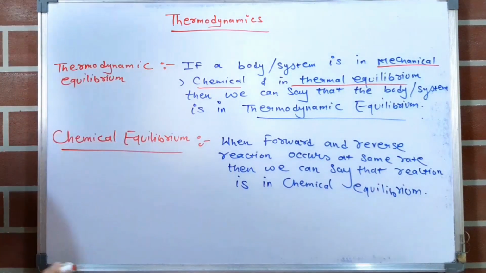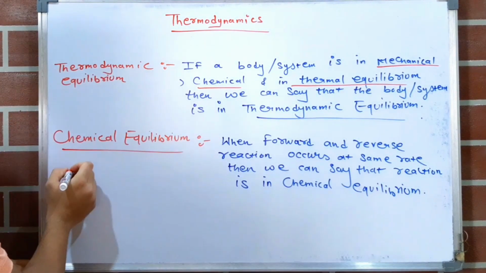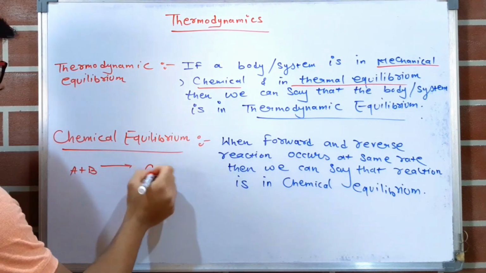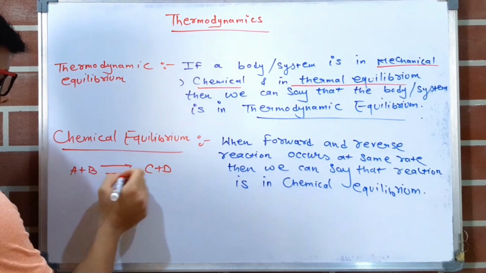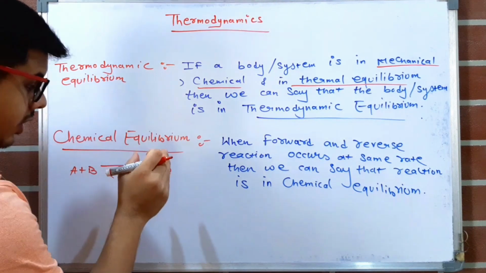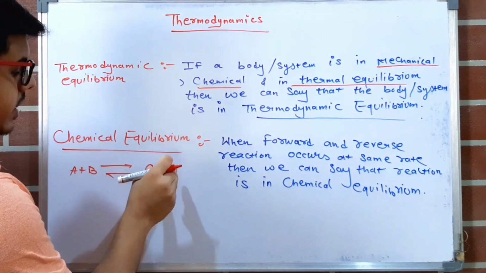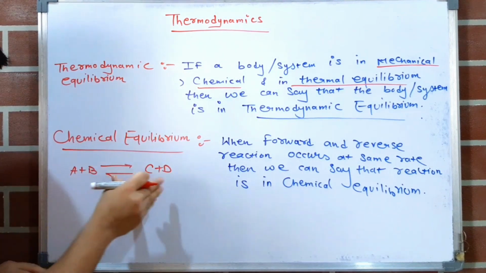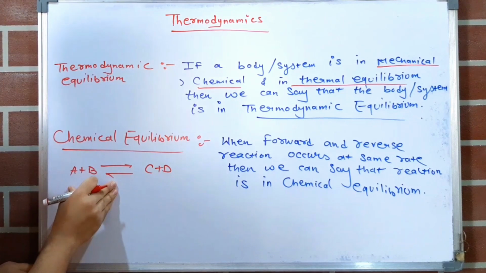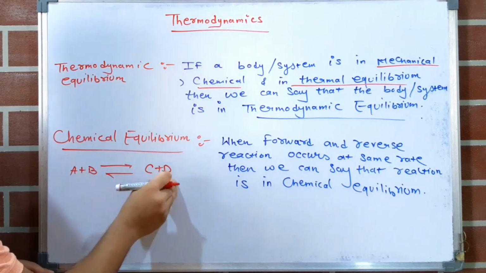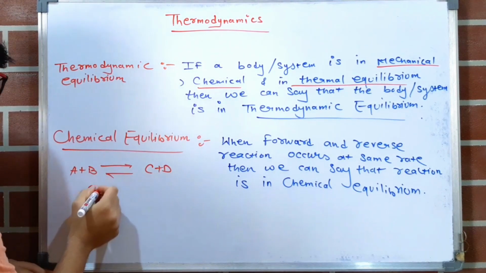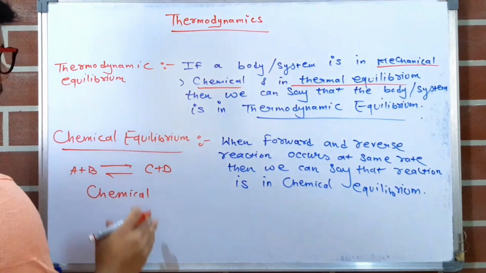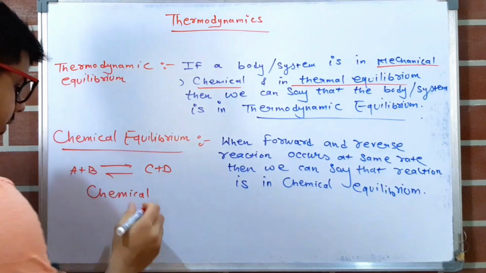For example, if we combine reactants A plus B, we get compounds C plus D. And if we combine C plus D, we also get A plus B. Then this reaction is said to be in chemical equilibrium. There are other definitions for chemical equilibrium, but for our understanding this is enough.